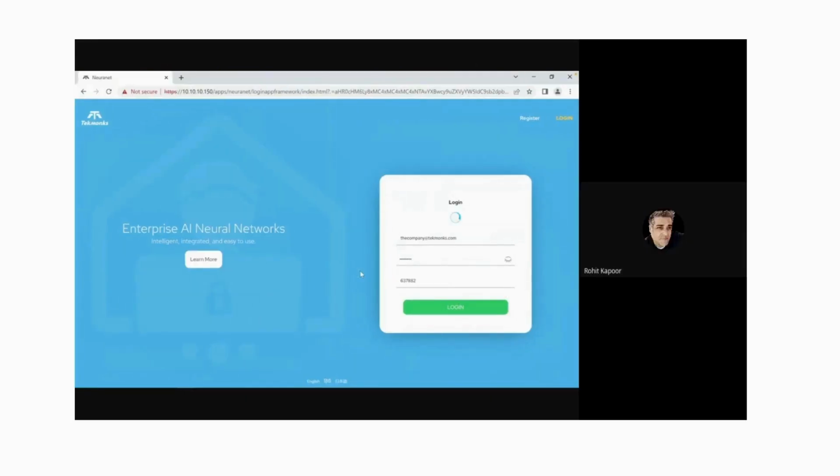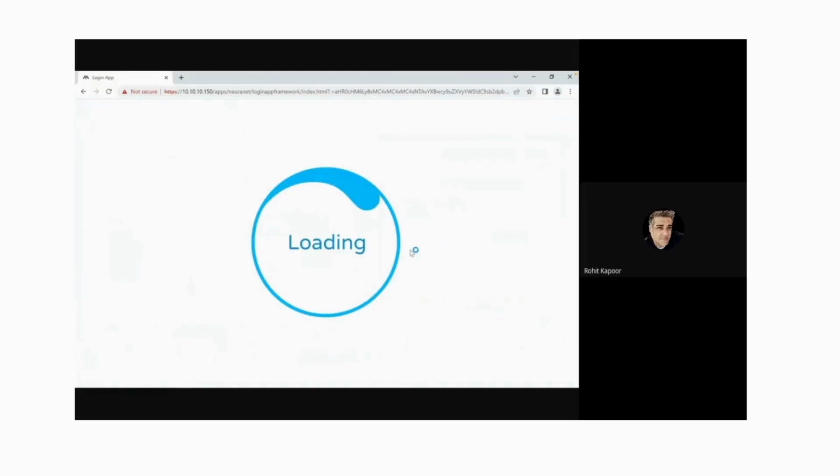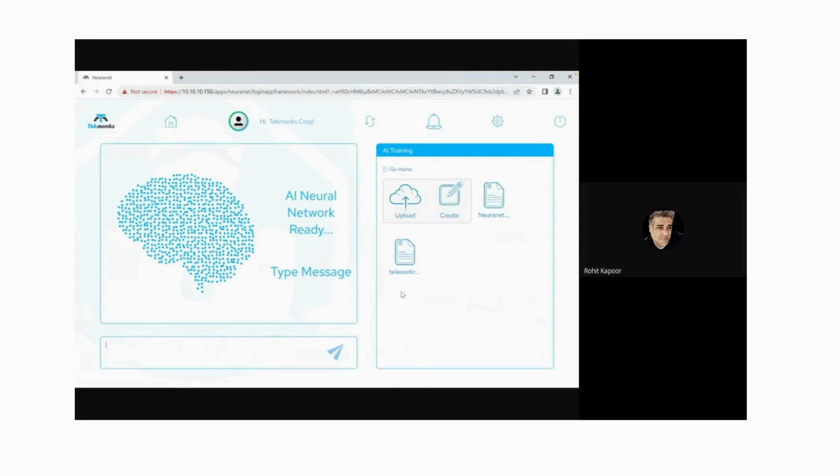Okay, so I'm just going to go here. So this is the enterprise view. The other ones you're seeing, we are doing the POC with you, right? The COBOL and the code generator, right? So this one, even though it looks like, okay, this is a question and answer and assistant kind of thing, this is a business AI. So this is not ChatGPT, etc.